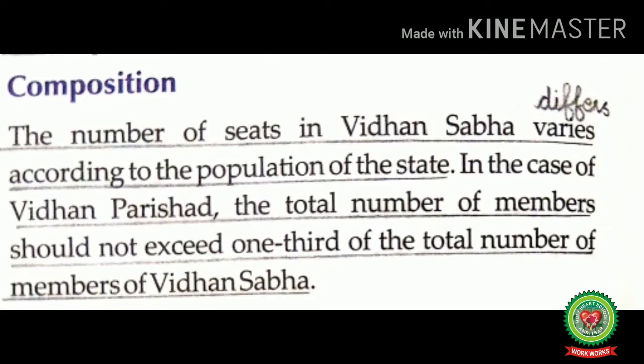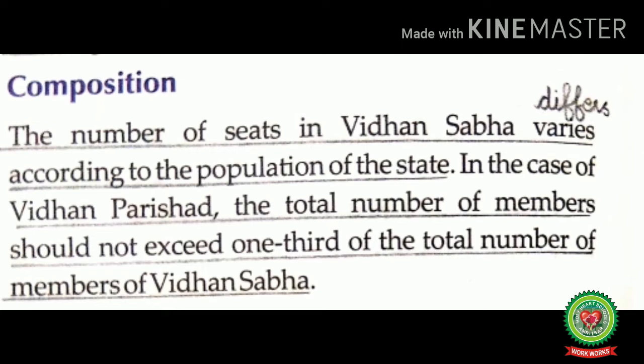Now, let us read and discuss the composition of the state legislature. The number of seats in Vidhan Sabha varies according to the population of the state. Varies means differs. And the members of the Vidhan Sabha or the Legislative Assembly are known as MLAs. The total number of members of a legislative assembly depends upon the population of a state. For example, Uttar Pradesh has 403 members, whereas Sikkim has only 32 members. And the maximum number of MLAs in any state cannot be more than 500.